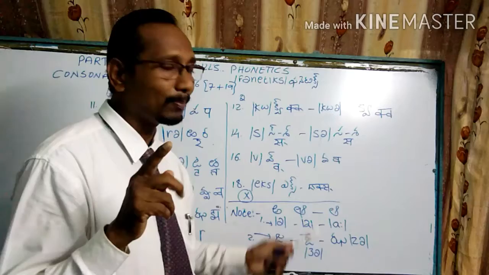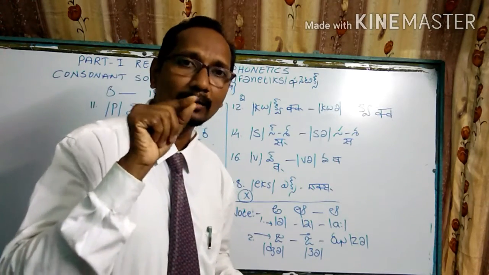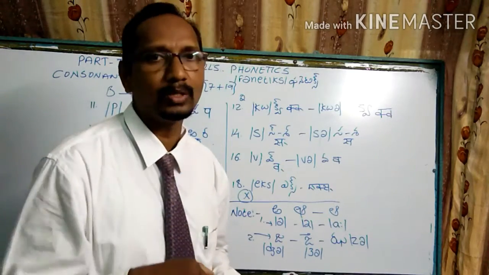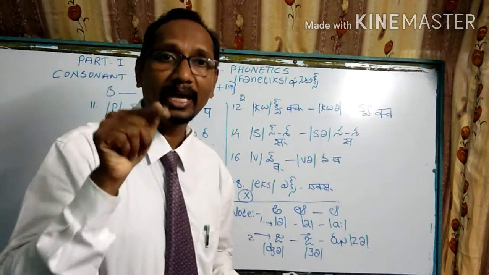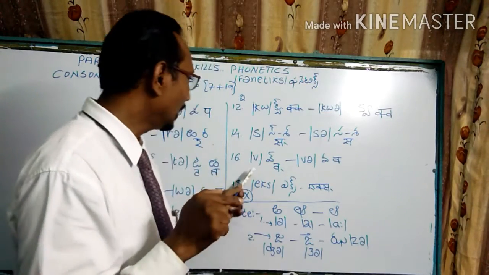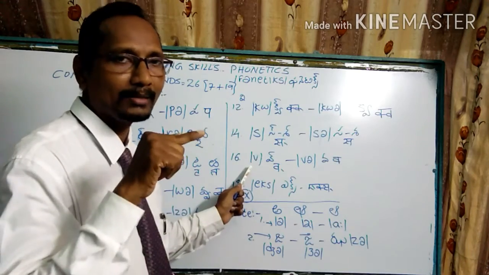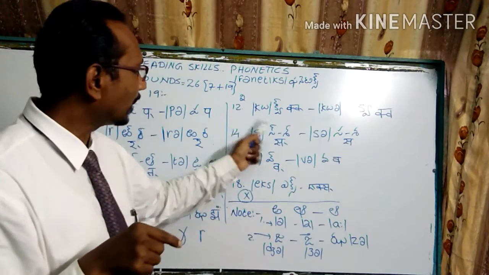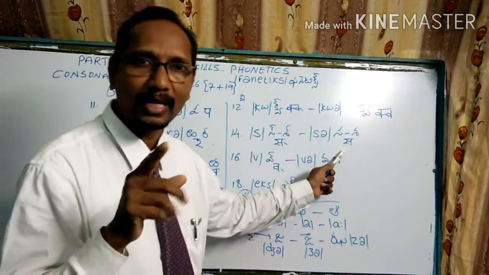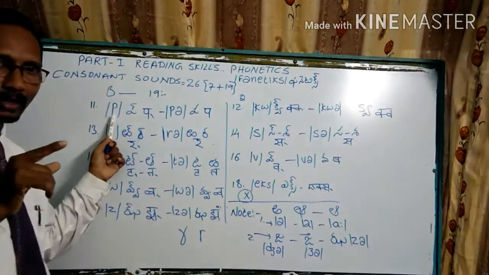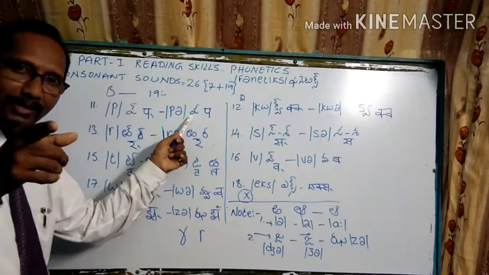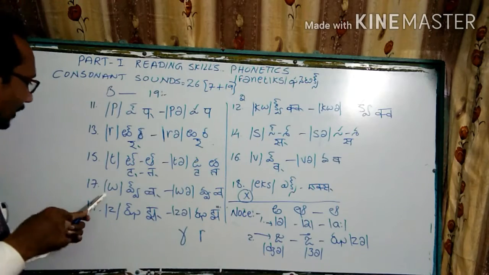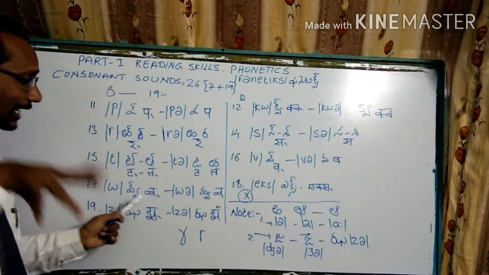This sound is applied for the letter V, which is written in the beginning of words or at the end of words also. So van, vase, verb, these are pronounced with this Va sound. The letter V is pronounced as Va, not V, but here Va. Here Qua. This is not Yes, but should be pronounced as Sa. Here the letter P, but it should be pronounced with the Pa sound. Here Ra, Ta, Ta. Coming to the 17th one here, the letter W is applied with the rhythm Va.